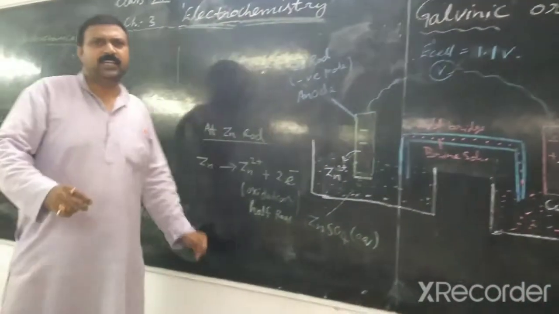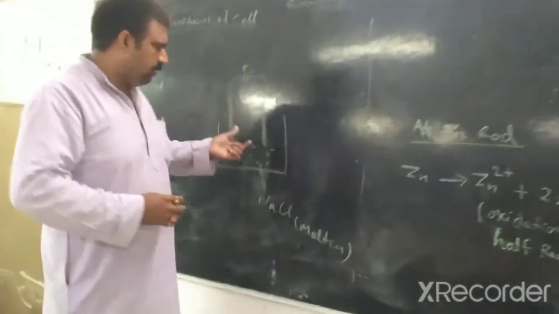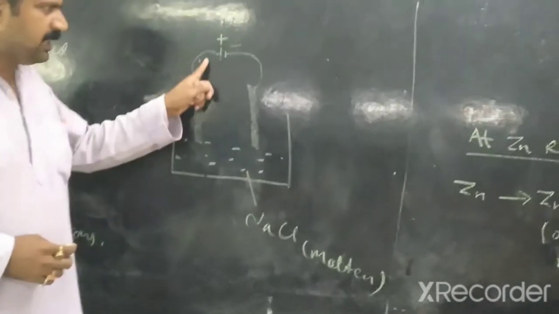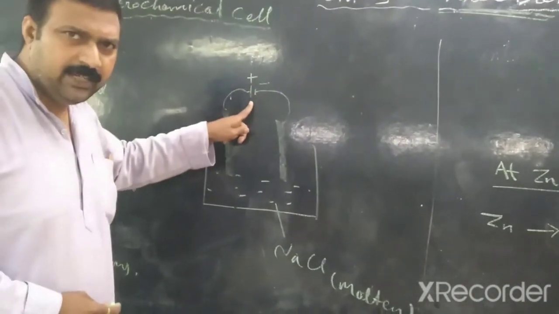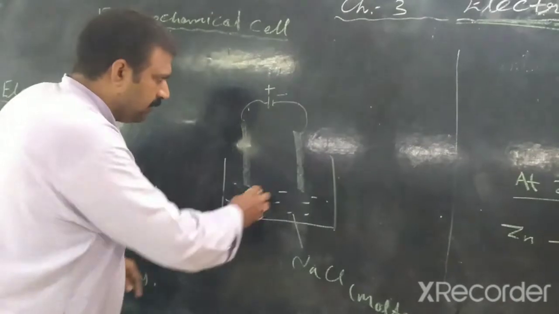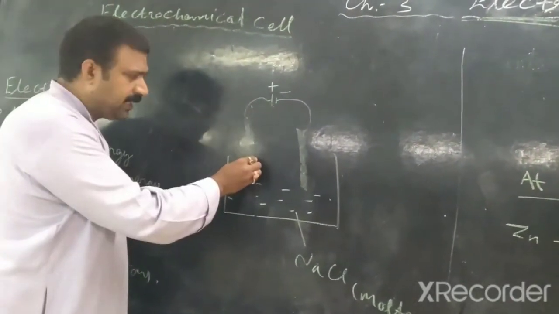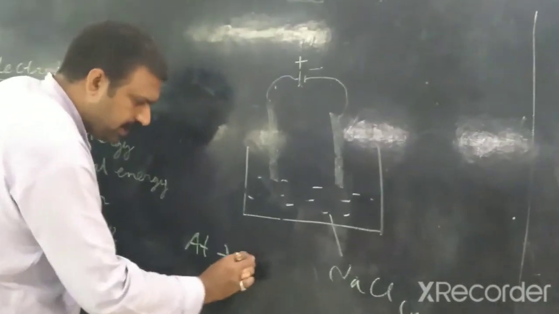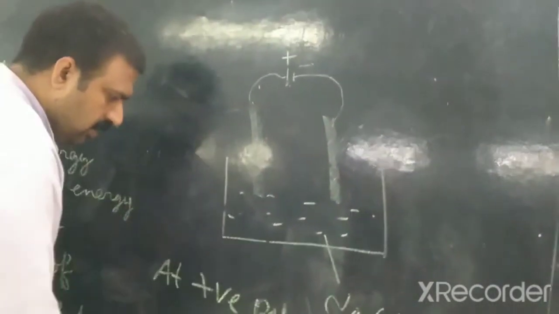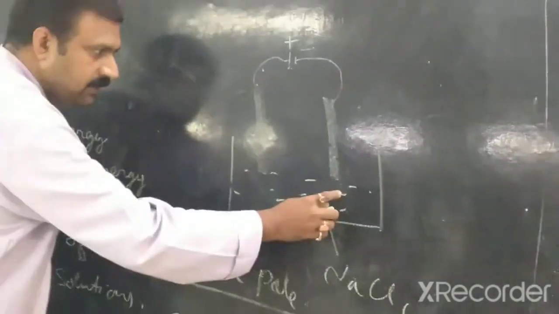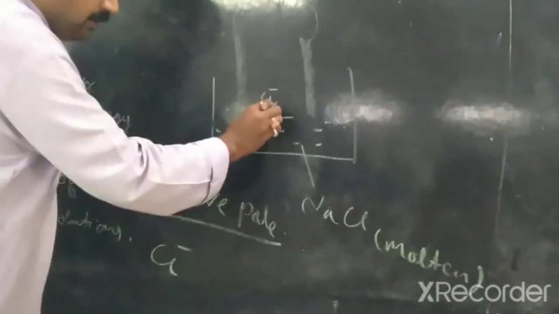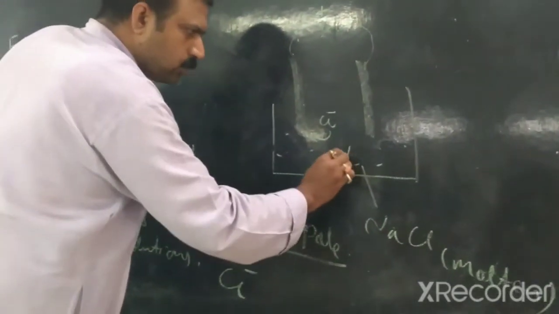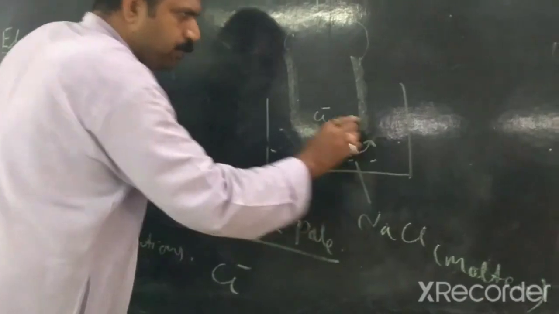So first we will see the electrolytic cell. For example, if we take NaCl and we pass electricity by using a battery, Cl- ions will go to the positive pole and Na+ will go towards the negative pole.